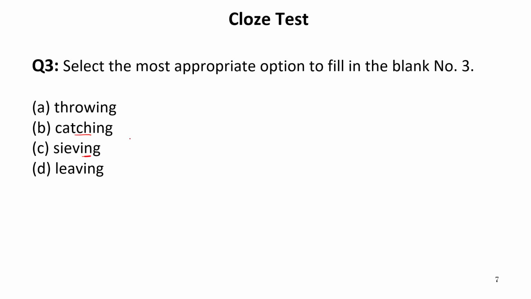Sieving is done to distinguish the particles from one another. That is, we sieve flour to make a dough. So that is the process called sieving. Now the correct option to be filled is leaving. So our answer is D.